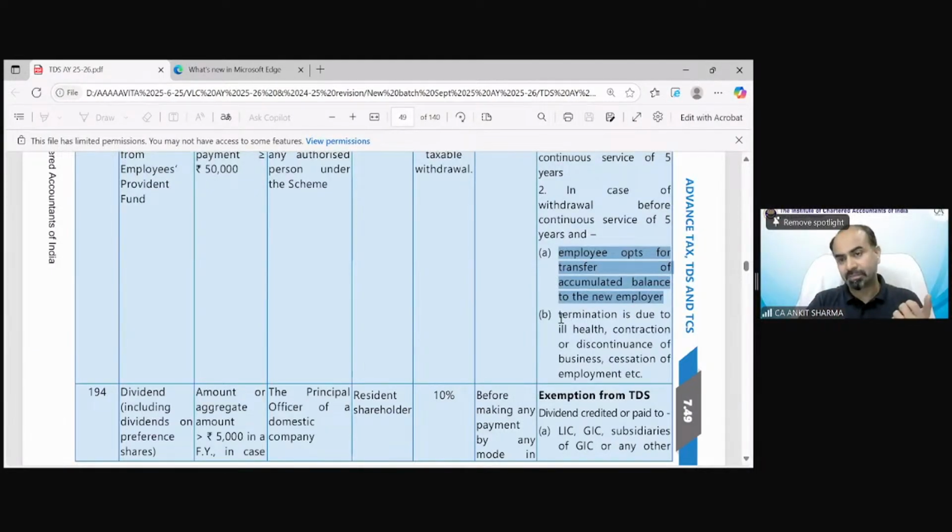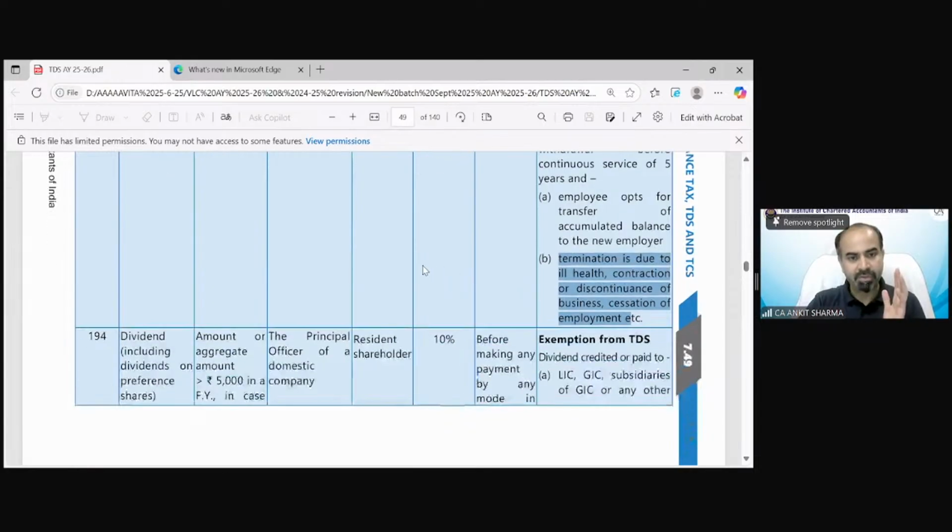Or B case, termination or withdrawal is due to ill health or discontinuance of business or cessation of employment or death of the employee. So if these A or B cases are applicable, then even before 5 years, if you transfer or withdraw it, there would not be any TDS applicability.